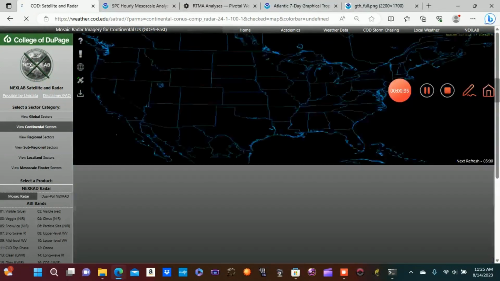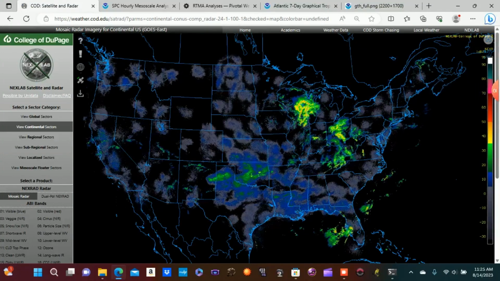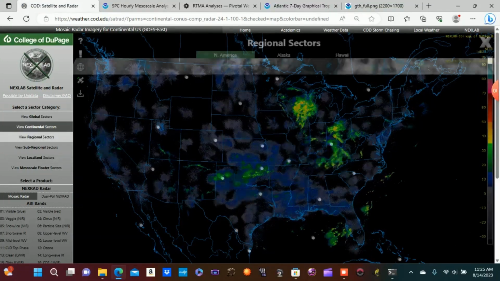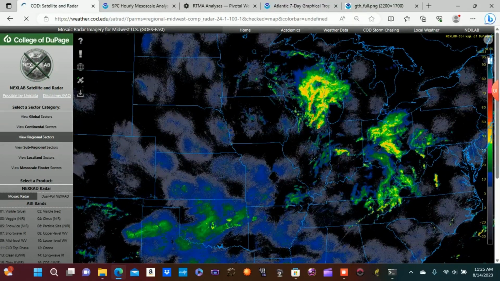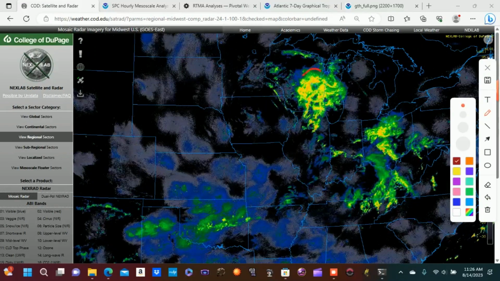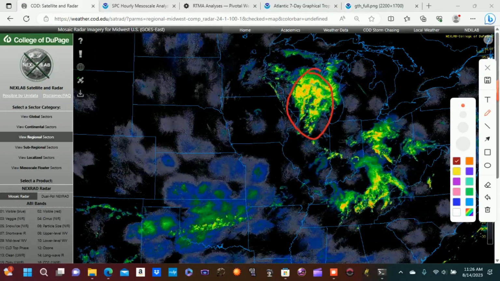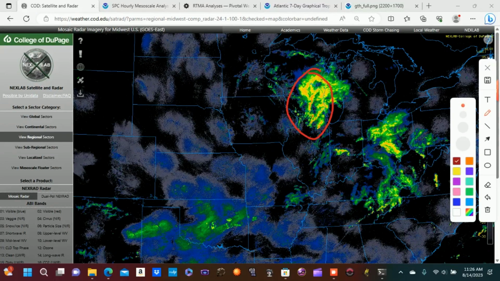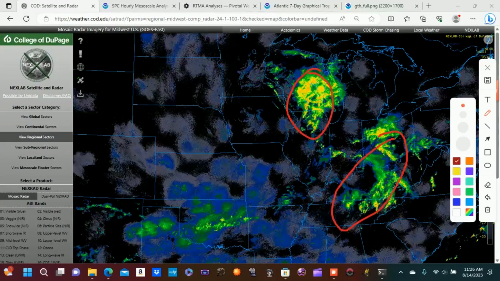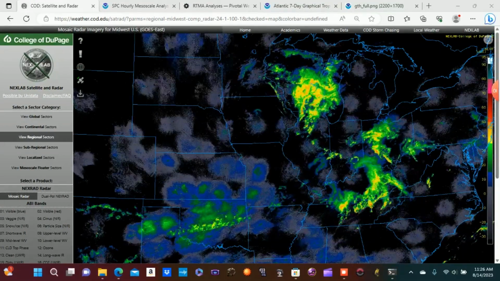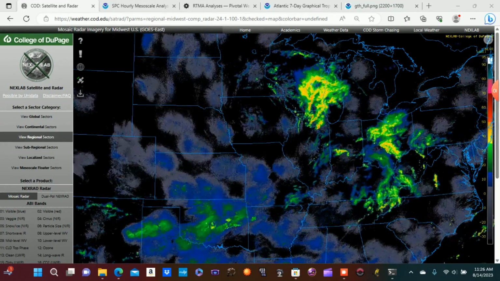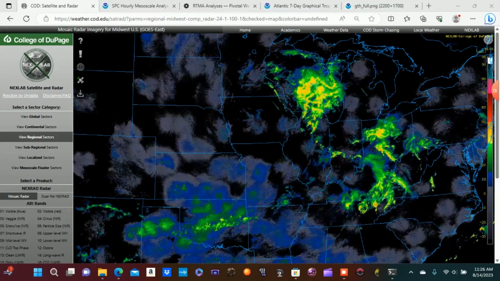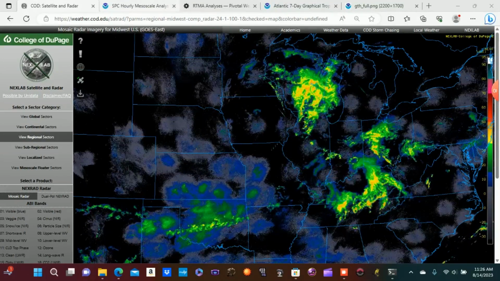And so as we look at the radar, we have a couple batches of showers and storms to look at. I'll zoom in here to the regional view. So we have one batch of showers and storms that is over the upper Midwest and Great Lakes region. And then we have another batch of showers and storms that are over the eastern Ohio Valley this morning. And so currently none of these storms are severe, but that is probably going to change as we go through today, as we'll have another couple more rounds of severe thunderstorms for parts of the eastern United States.